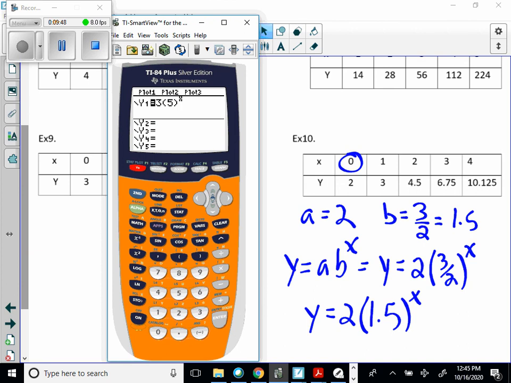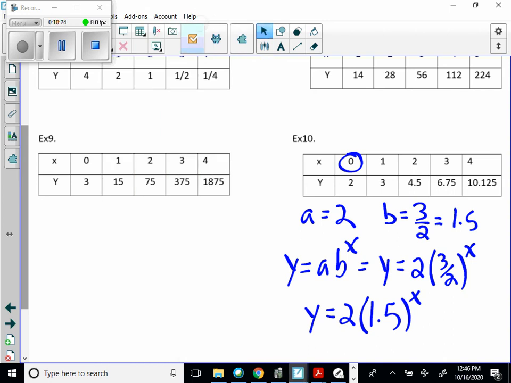so let's investigate. So let's say, okay, this is 2, and then I'll clear that. Let's say it's 2 parentheses, and we'll put a fraction in here, see what happens. 3 on top, 2 on bottom. I need to close that and raise it to the X. So now when I hit second graph and look at my table, see, it's not in decimals like my original table was. So I can say, okay, fine, I can clear that and say 2 parentheses 1.5 raised to the X, and then I can hit second graph, and lo and behold, it looks like the table I was given. Okay, so pause if you need to, I'm going to the next one.